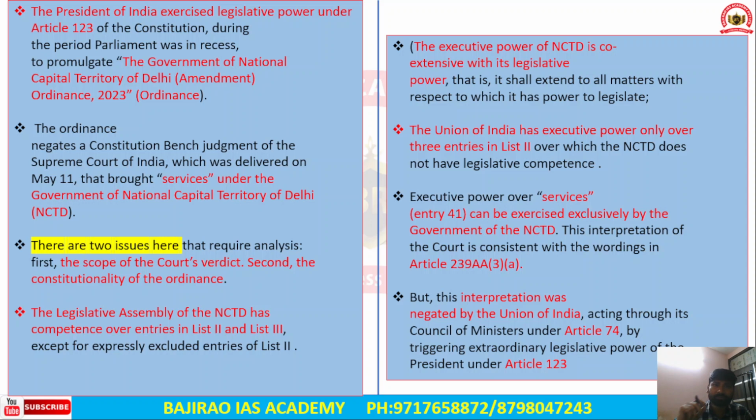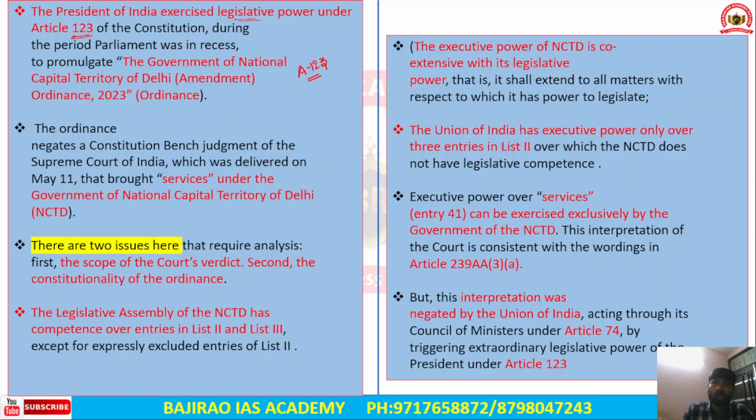Now understand what this article is all about. This article has been examining the constitutional validity of this ordinance. The President of India exercised the legislative power under Article 123 of the Indian Constitution. So what does Article 123 say? Article 123 effectively says the President can promulgate an ordinance when both Houses of Parliament are not in session.